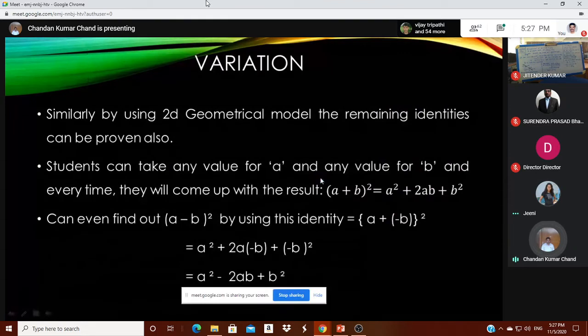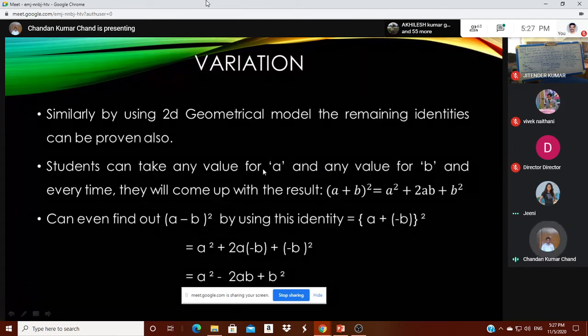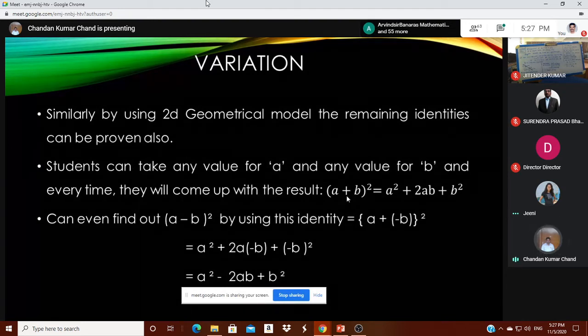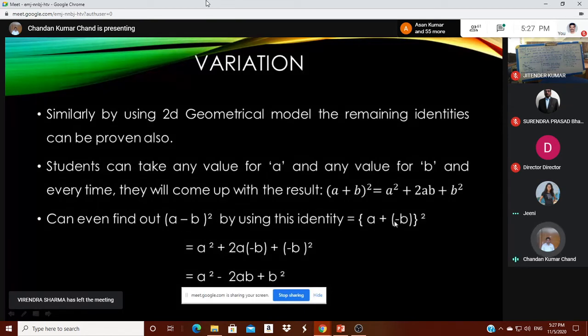So what variation can be there? Similarly, by using geometrical models, the remaining identities can also be proven. Just as we saw only one identity, a plus b whole square, we can also prove many other identities like a minus b whole square. Of course, there is a different model we can make in a similar way for a minus b whole square, but in the same working model of a plus b whole square we can also teach a minus b whole square. Here, in place of plus b, we have to put minus b.